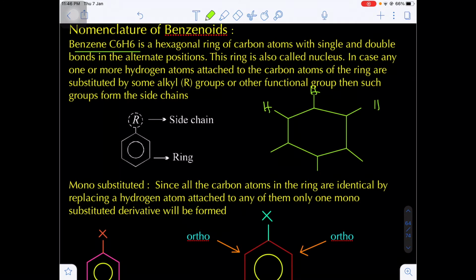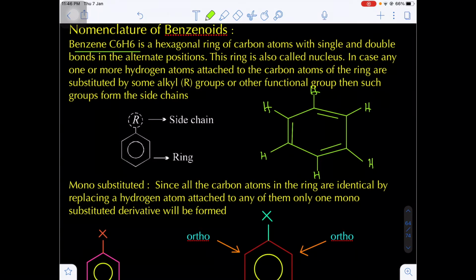The important thing is there is an alternating double and single bond present in benzene: one double bond, single bond, next double bond, single bond, double bond, single bond.